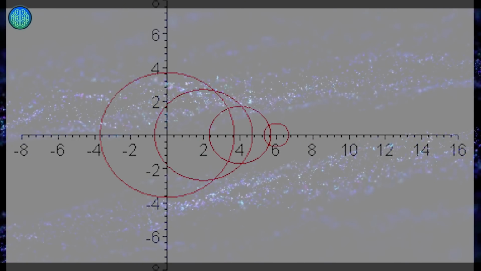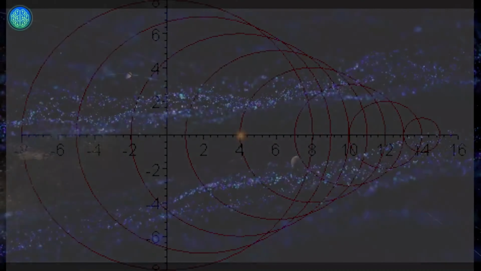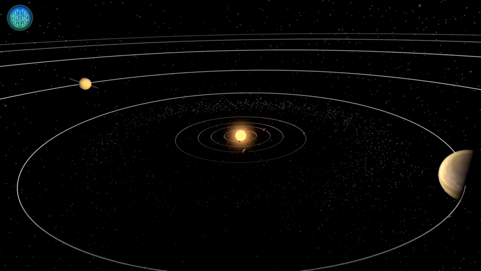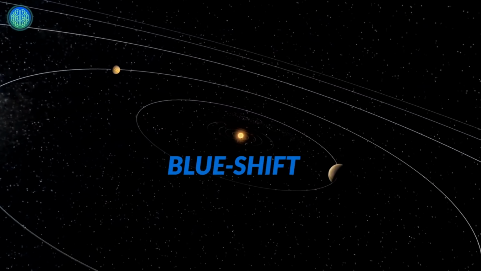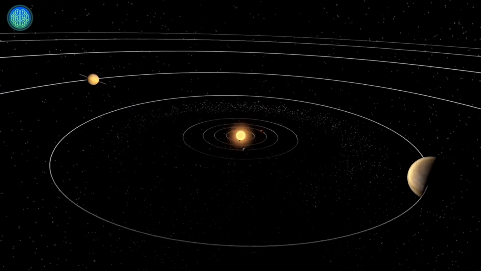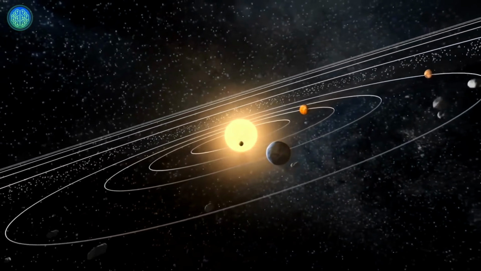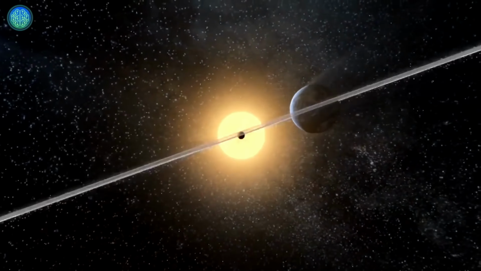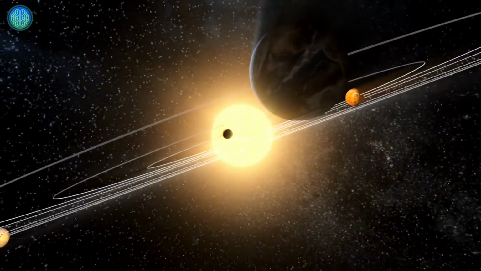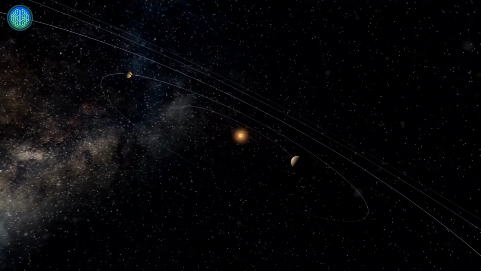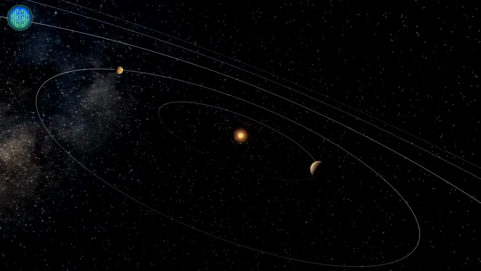The same applies to light. If an object is coming toward you, its wavelength narrows and shortens as it approaches. We call this the blue shift. And as it moves away, the wavelength lengthens. This is what we call the red shift. When you apply this shift to the spectrum, you can determine whether an object is moving away or toward you. Why is this important then? Because this is how we learned the universe is expanding.